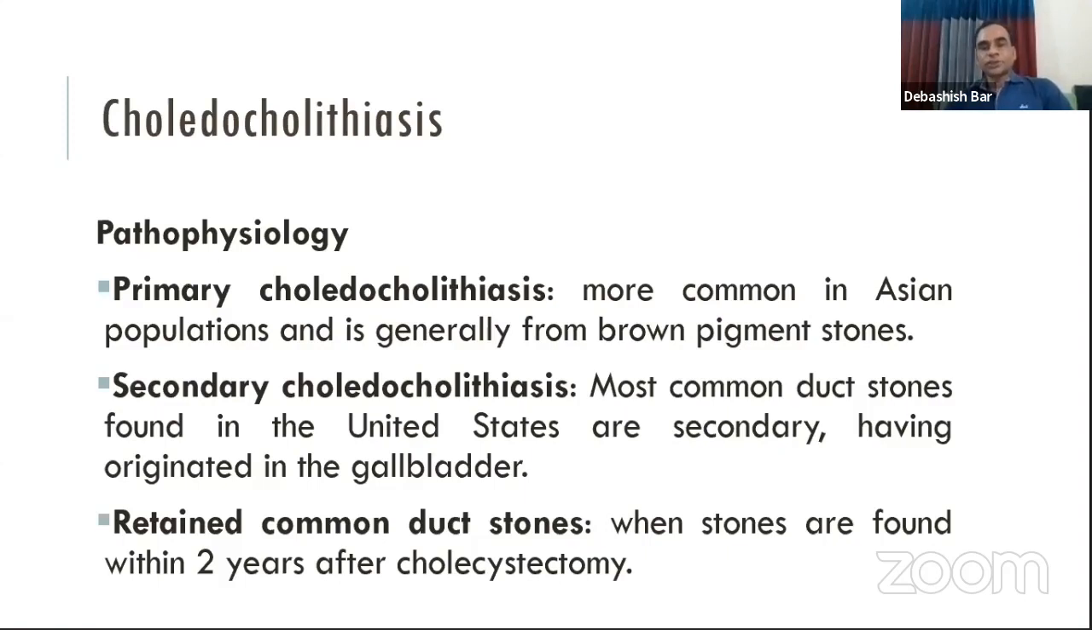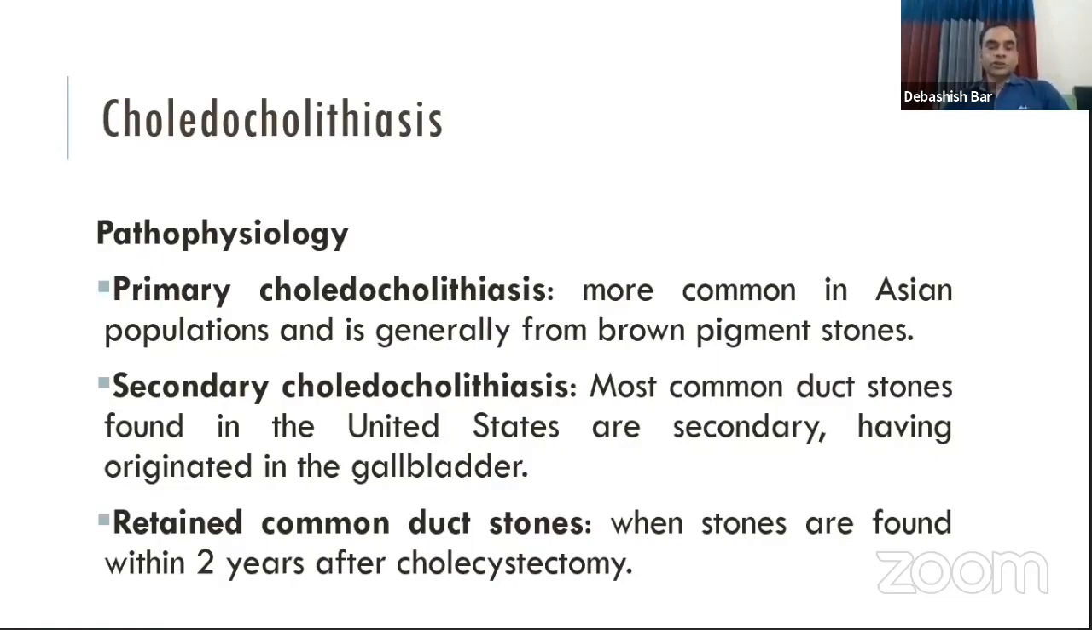The primary stones are more common in the Asian population and most of the time they are brown or black. The secondary stones are more common in the Western countries, and they are the cholesterol stones that come from the gallbladder. There is another term, retained common bile duct stone.